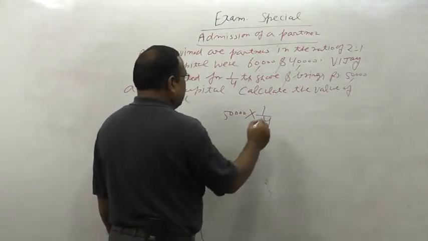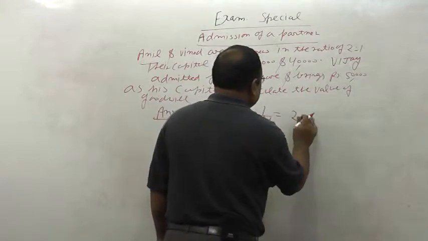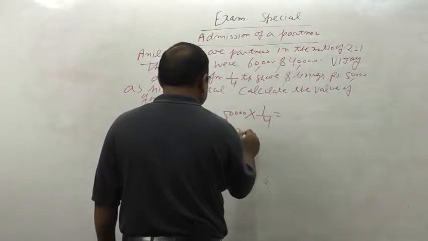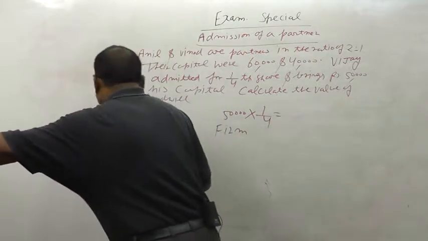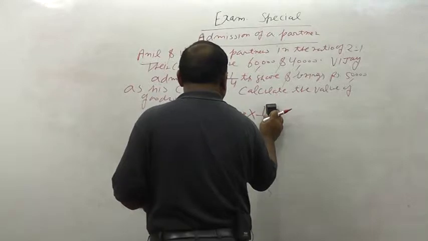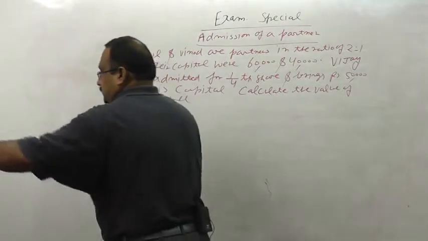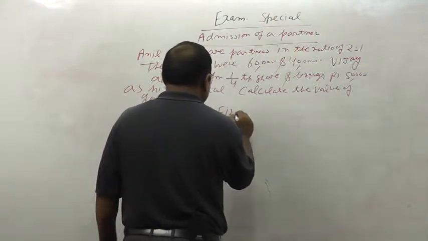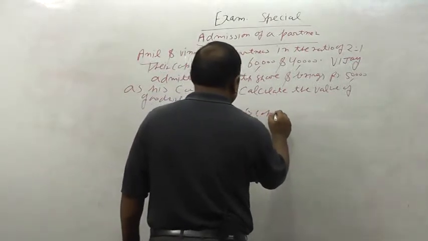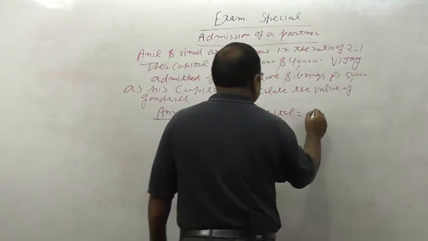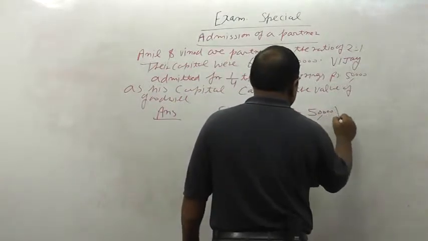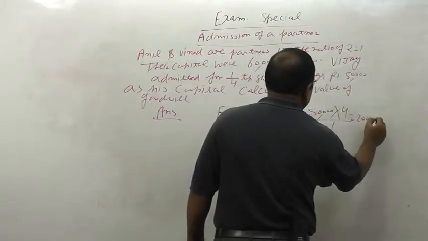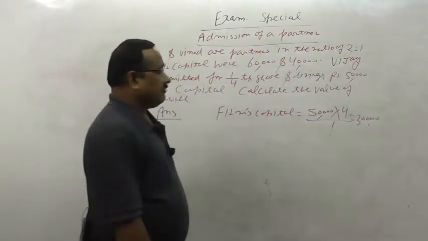Firm's capital will be 50,000 into the reciprocal 4/1, which is 2 lakh. It is the total capital of the firm.